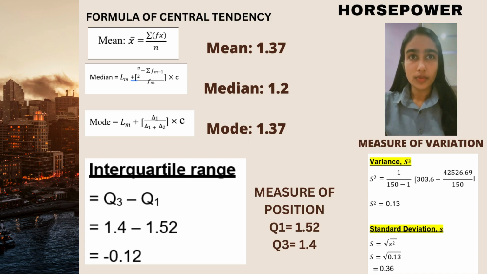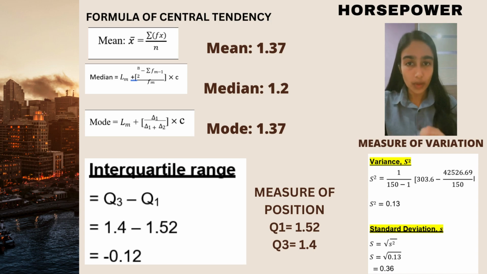The third one is mode. To calculate mode, you should know the lower class boundary of the modal class, the difference between the frequency of the modal class and the frequency of the class before the modal class, and also the difference between the frequency of the modal class and the frequency of the class after the modal class, and also class size. The mode class for this horsepower is 1.30 and 1.50. So how I get the highest horsepower, which is 1.37, is 0.8 plus 28 divided by 28 plus 30, and then times 1.2. You will get the highest horsepower, which is 1.37.